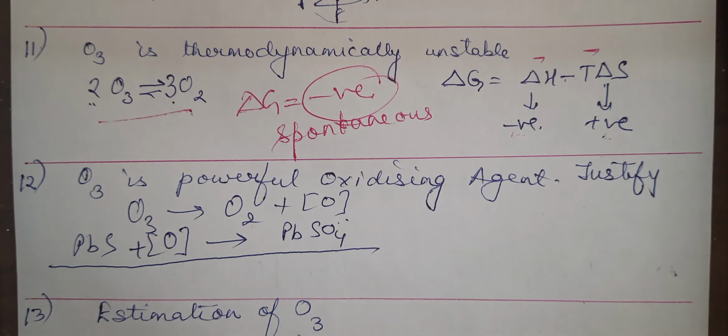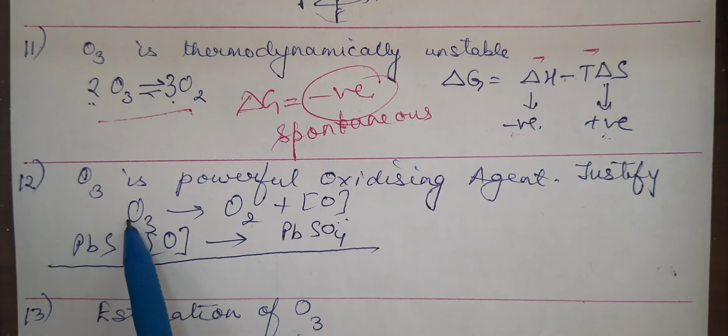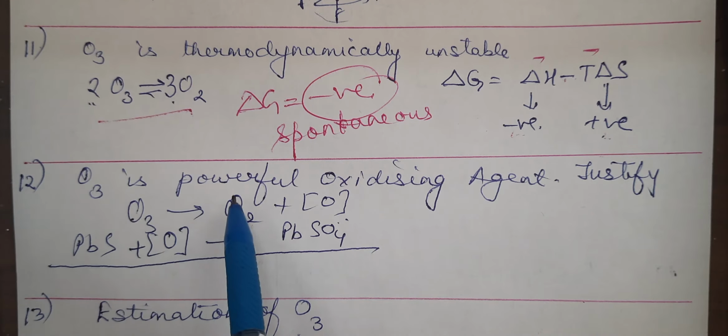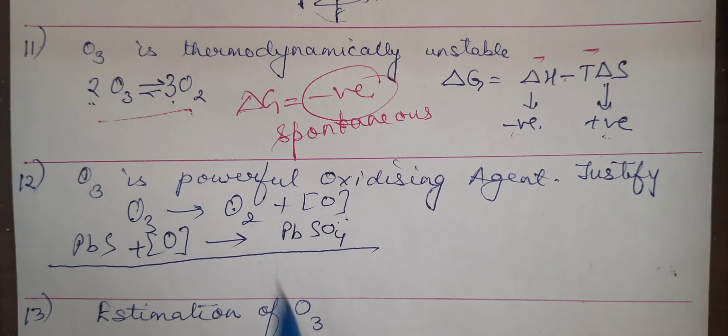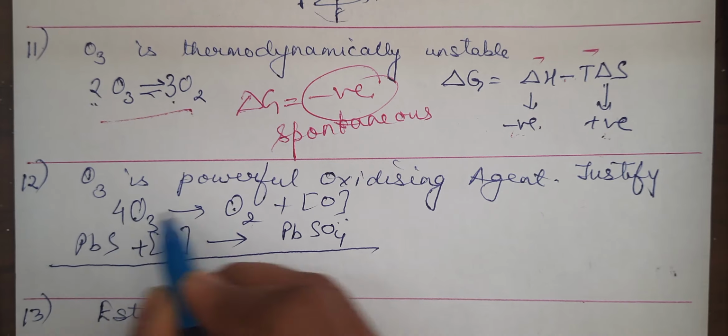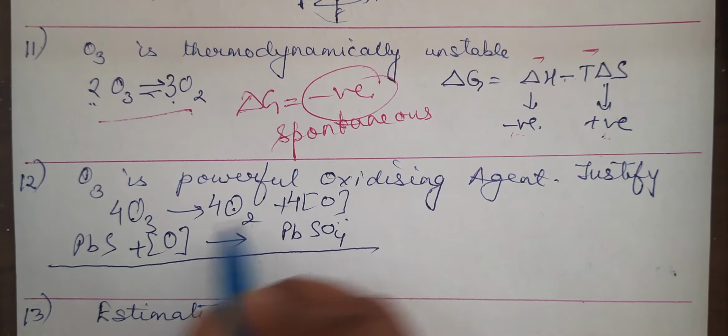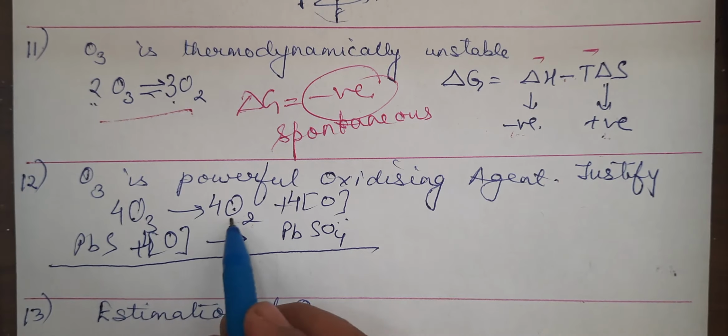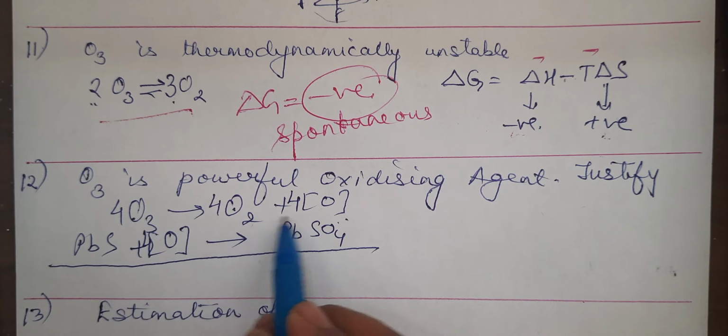Now one thing you have to always keep in mind is that in most of the equations, when ozone is acting as an oxidizing agent, as many moles of ozone are consumed, that many moles of O2 are formed. So we will balance in such a manner that it comes out to be 4 only. Now you can check here, this is a balanced equation, right?